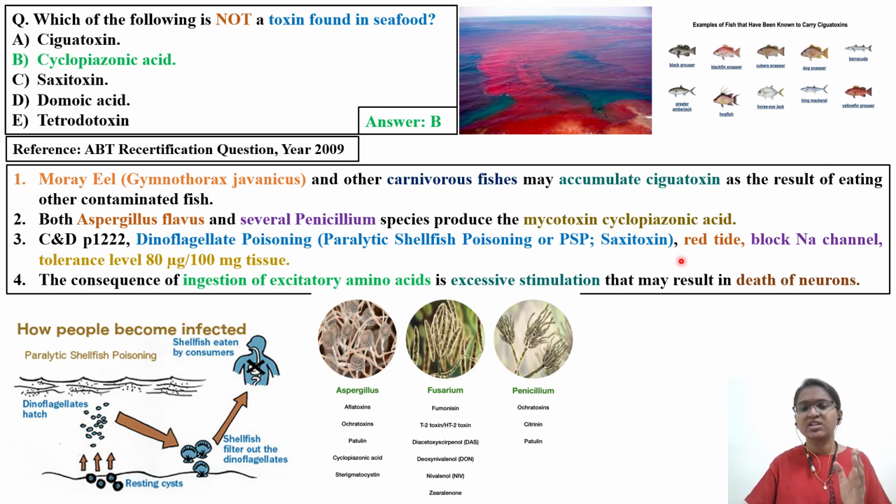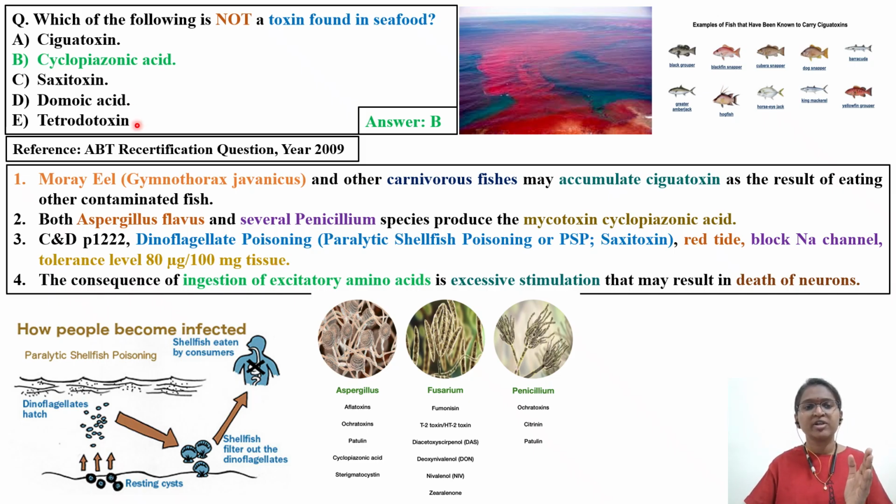saxitoxin. Basically, an algal bloom will be formed because of which the entire sea will appear like a red tide. And the main mechanism here is that they block the sodium channel. The limit, as I told you, for PSP is 80 microgram per 100 mg of the fish which you're consuming. We'll discuss what saxitoxin is in the next slide.